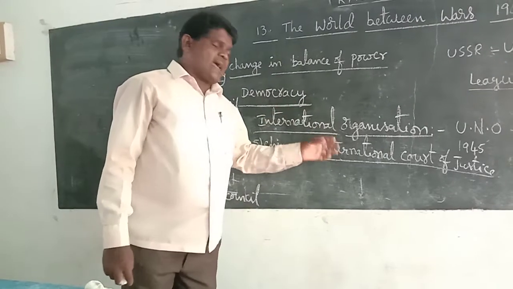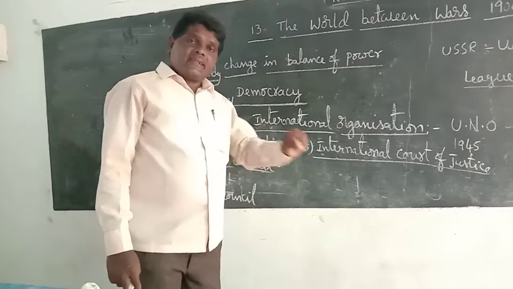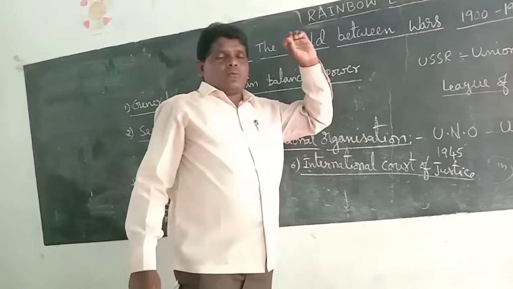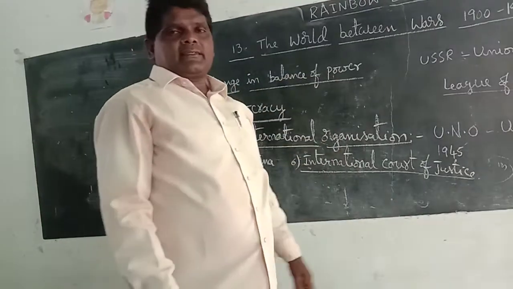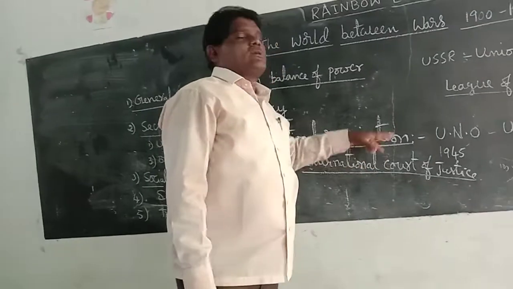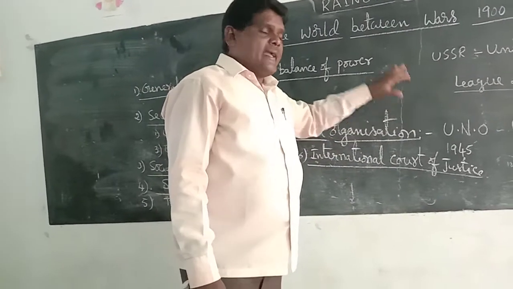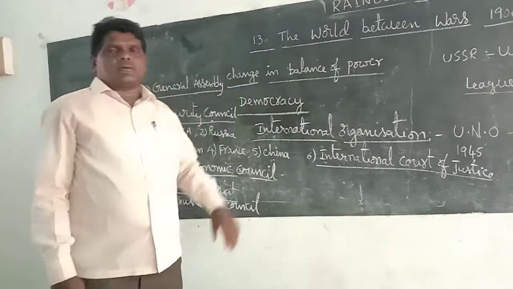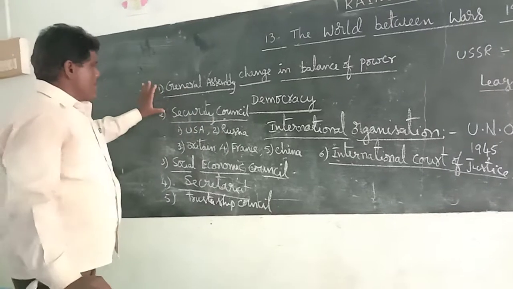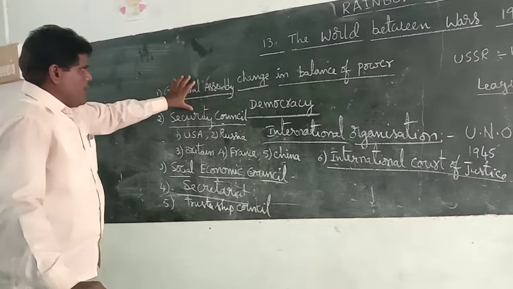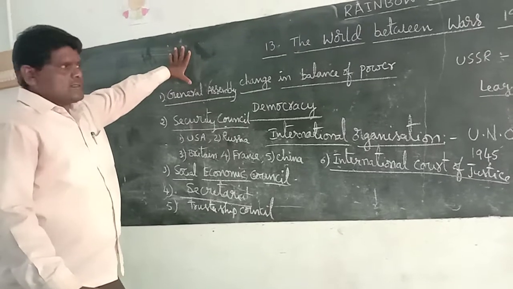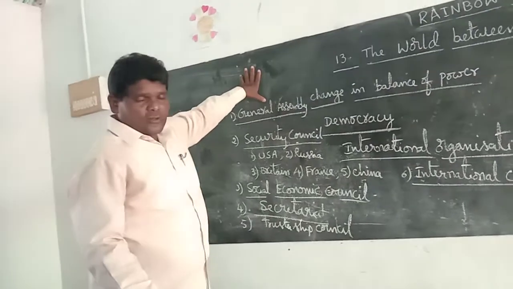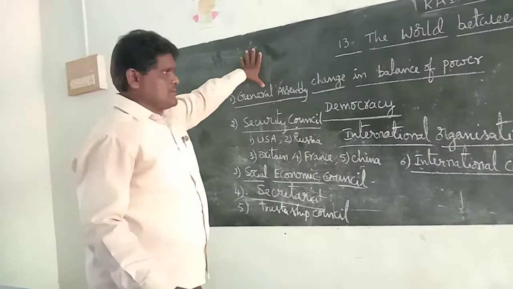The International Court of Justice headquarters is located in The Hague, situated in the Netherlands. There are 6 organs of the UNO. These organs are completely followed by the UNO, and they implement many programs and policies in the world.